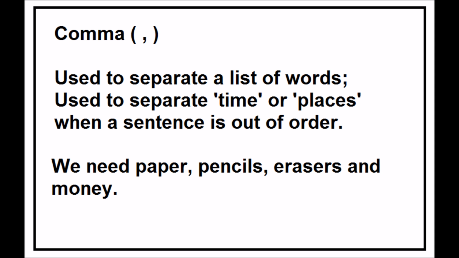We need paper, pencils, erasers, and money. See, we have a list of things, and we use the commas to separate the items one by one, and only in the last item we use the word and. This is the same as Portuguese, pretty much. But we can also use it to separate time or places when a sentence is out of order.